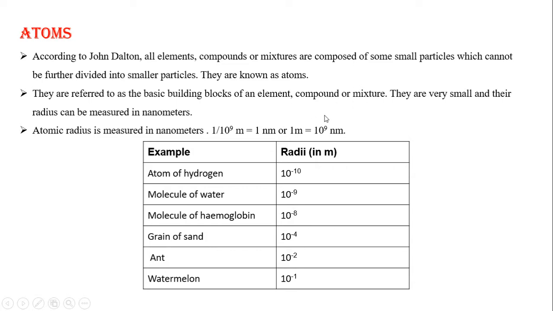They are very small, and their radius is measured in nanometers. So atomic radius is measured in nanometers. 1 nanometer is equal to 1 by 10 to the power of 9 meter, or 1 meter is equal to 10 to the power of 9 nanometers. These are different examples of radii in meters. For an atom of hydrogen it is 10 to the power of minus 10. Molecule of water, 10 to the power of minus 9. Hemoglobin, 10 to the power of minus 8. Grain of sand, 10 to the power of minus 4 and 10 to the power of minus 2.